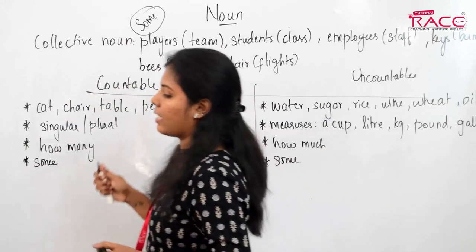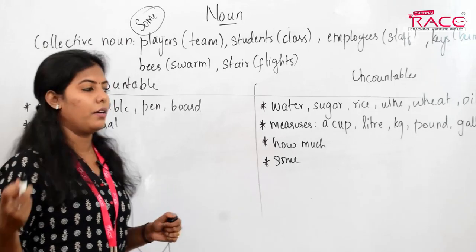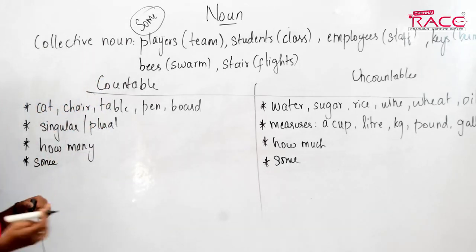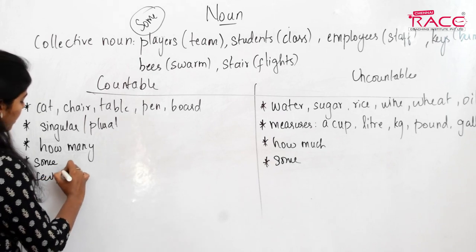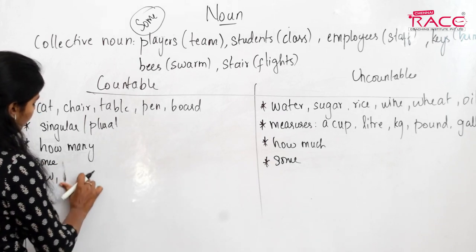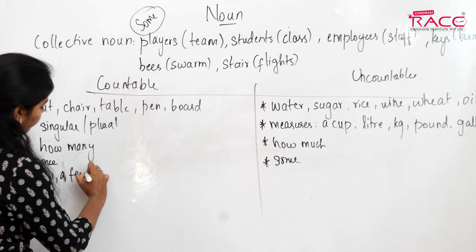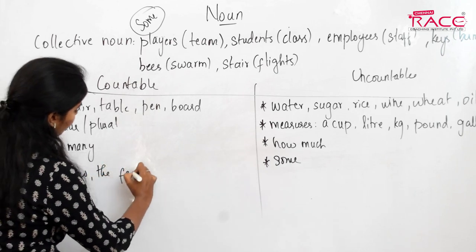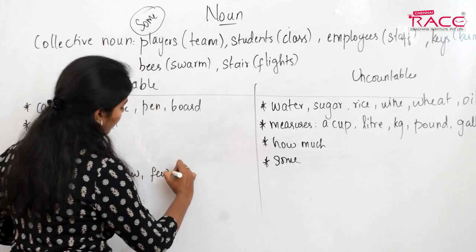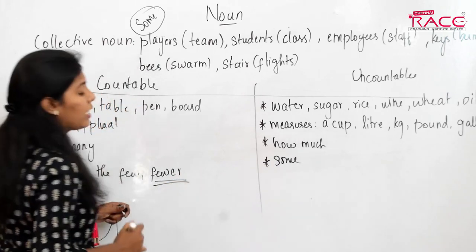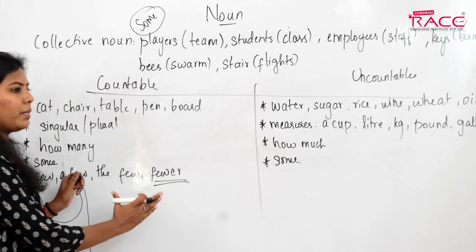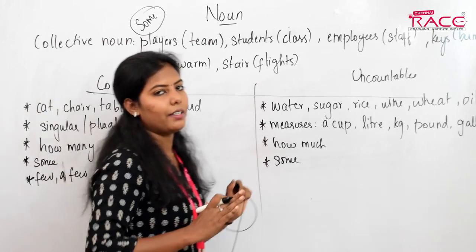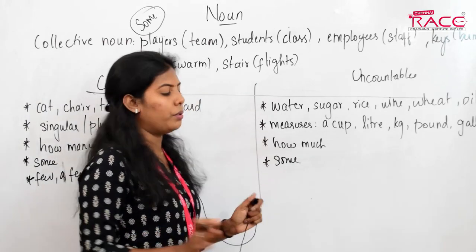I used an example like few students, right? Students are countable or uncountable? Obviously countable. So few we use with countable nouns. Few, a few, the few, fewer. Fewer we use for comparative degree, we'll see them in detail in the adjective class. Just know these things exist.